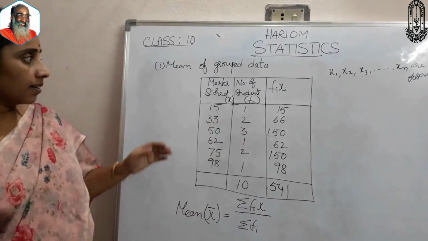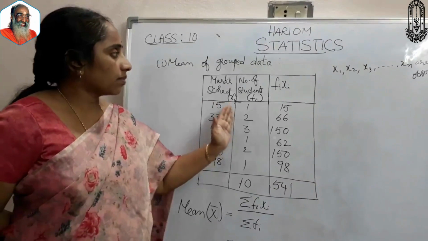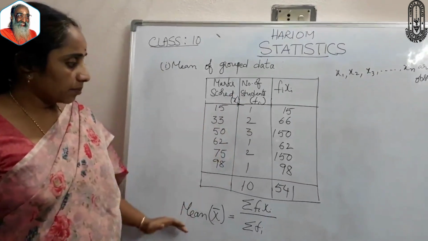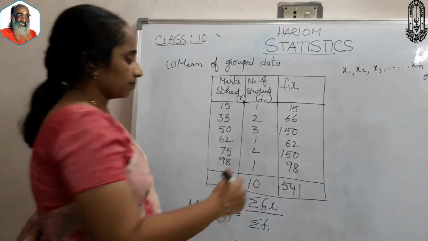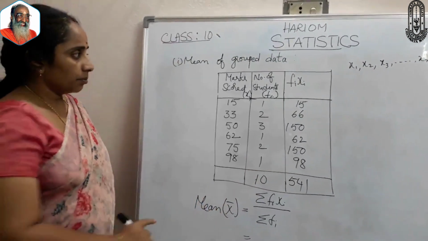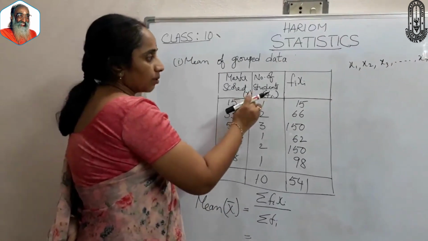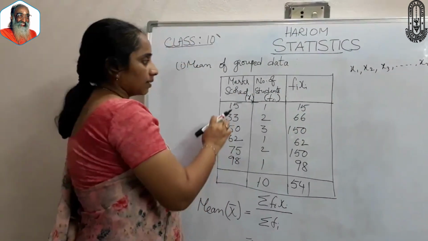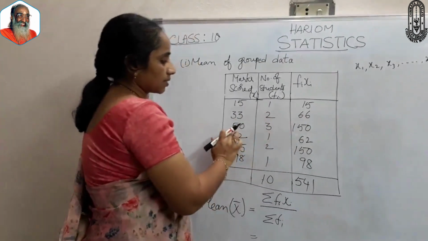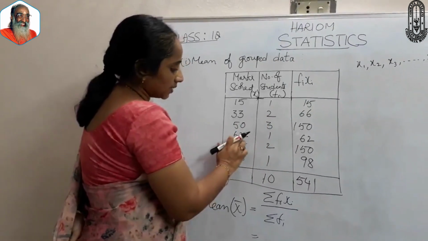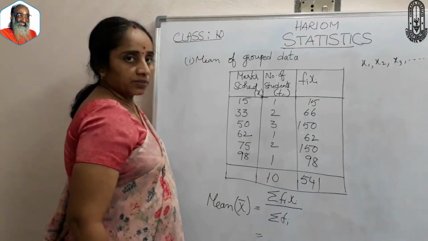Likewise, with these observations and respective frequencies, we make fi xi to find the mean of this grouped data: 15 ones are 15, 33 twos are 66, 50 threes are 150, 62 into 1 is 62, 75 into 2 is 150.